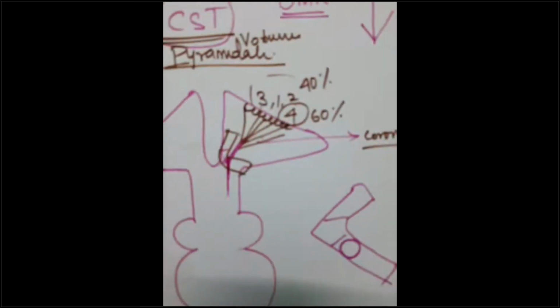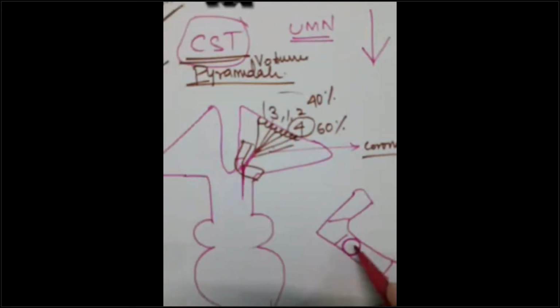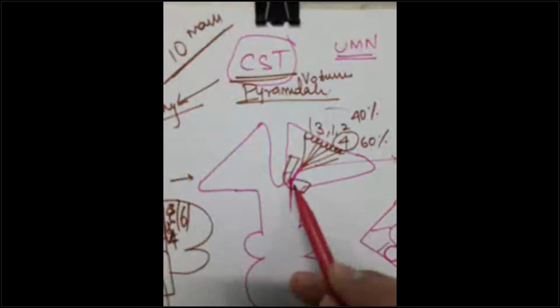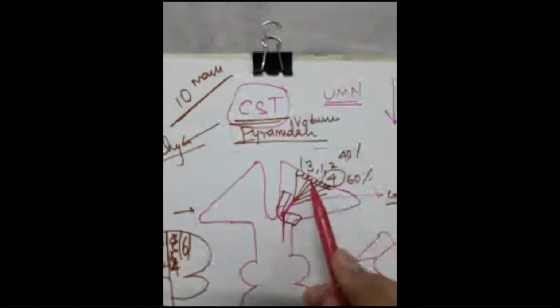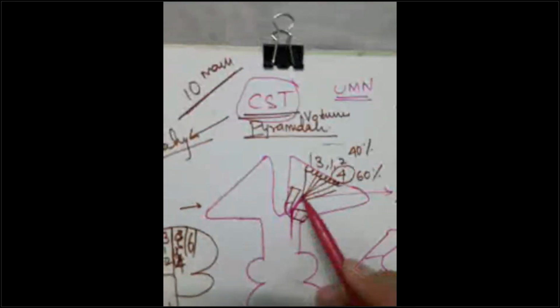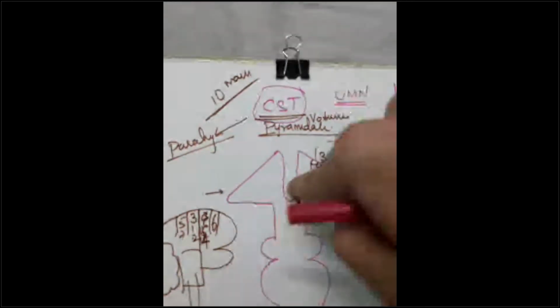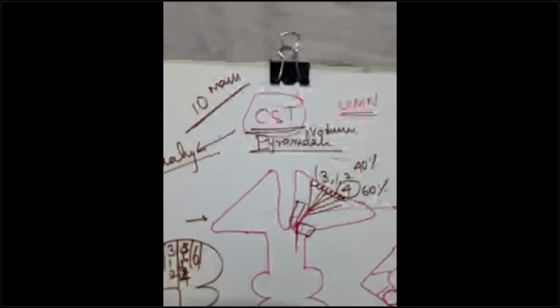Now, let us see here closely. I think this is passing through the posterior limb. Let me draw here. This is the anterior limb, this is the genu, and this is the posterior limb. It is passing from here. So it is passing through the anterior two-thirds of the posterior limb, only the anterior aspect. It starts from areas 3, 1 and so on, continues down as the corona radiata, then goes into the internal capsule, descending vertically down through the anterior two-thirds of the posterior limb.